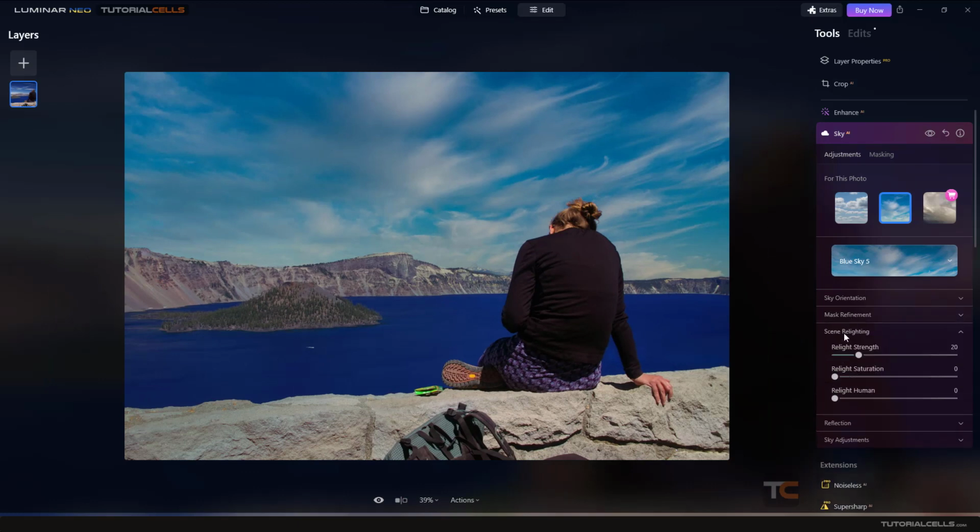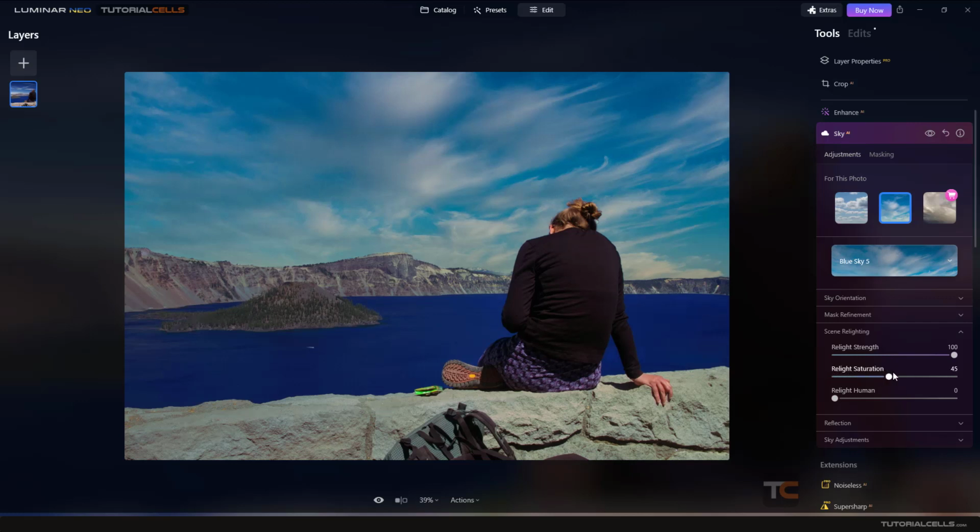Another important thing is scene relighting. As you can see, our sky is a little darker and blue, and our scene is warm and has more light, very shiny. Relight strength means it's matching the lighting of the sky that you changed with the scene. How strong is that? As you can see, it makes it darker. Look at it, it makes the scene darker to match the light of that.